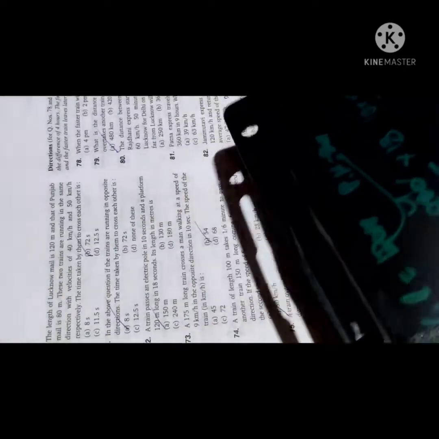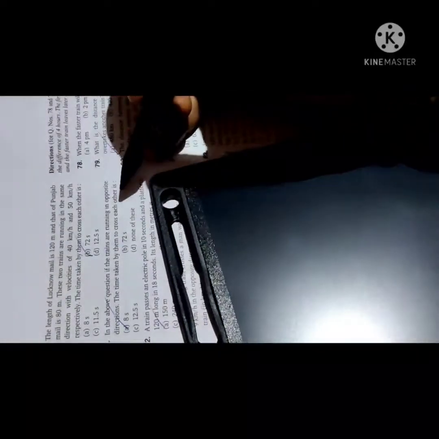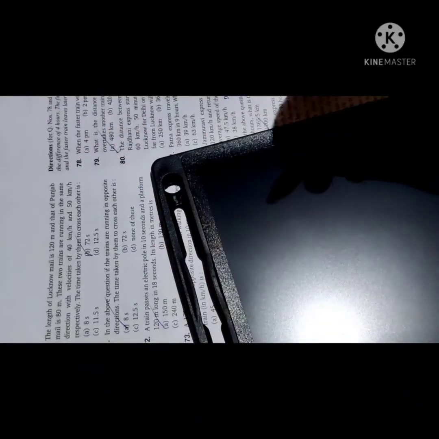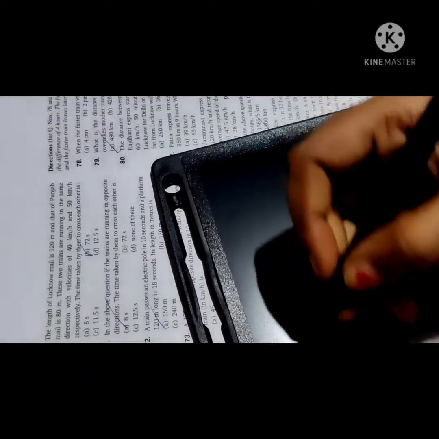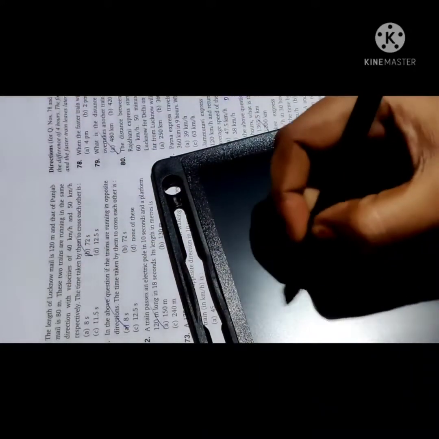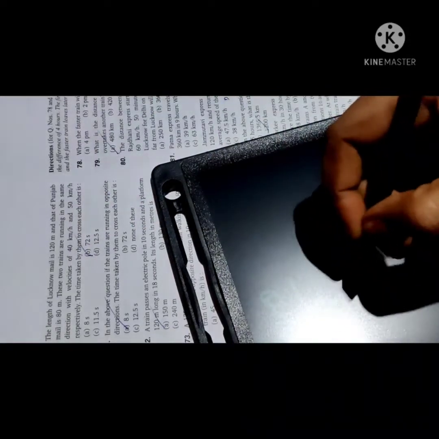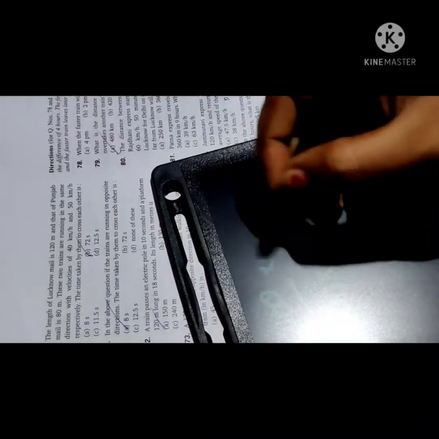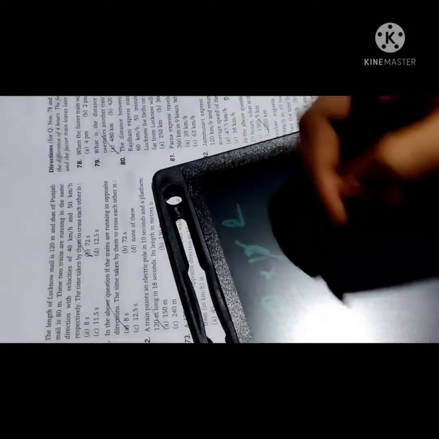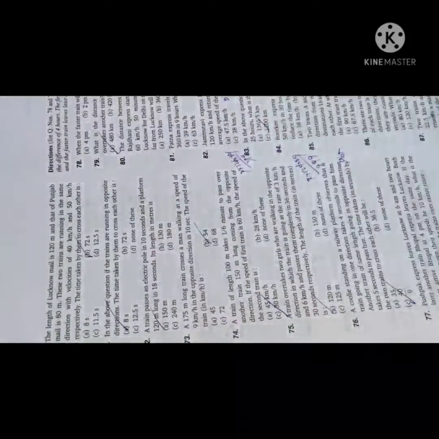Okay. And using the same values, what will be the time for crossing in the opposite direction? It means 120 plus 80, it means 200 by the opposite direction speed, 40 plus 50, 90. In terms of meter per second, 5 by 18. So 2 is a, so 4, so 8 seconds is the answer of this question.